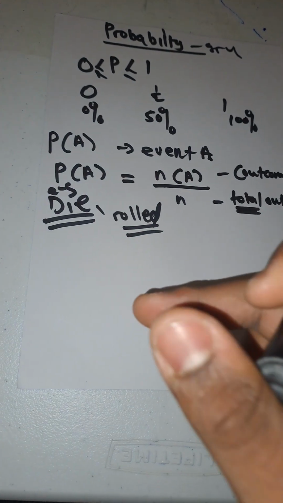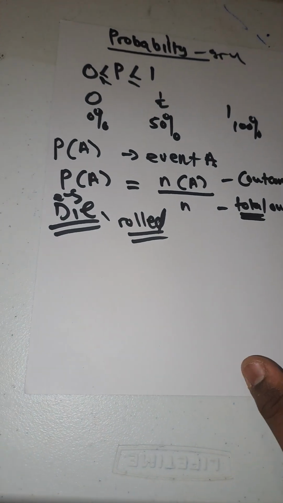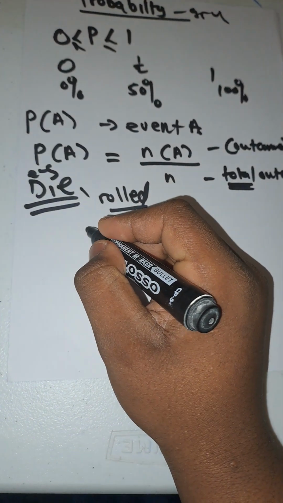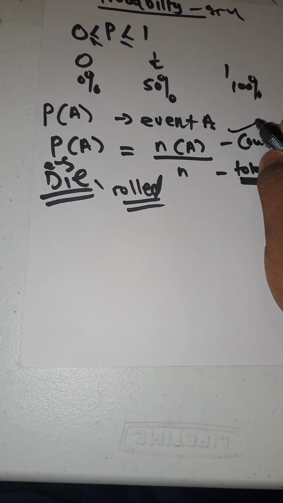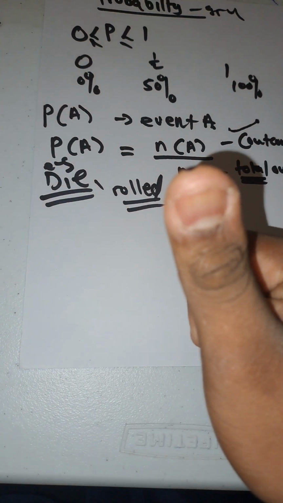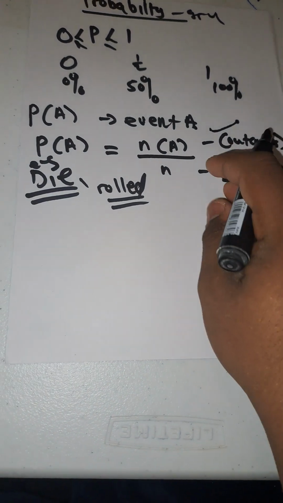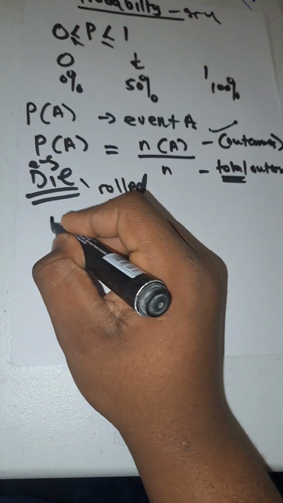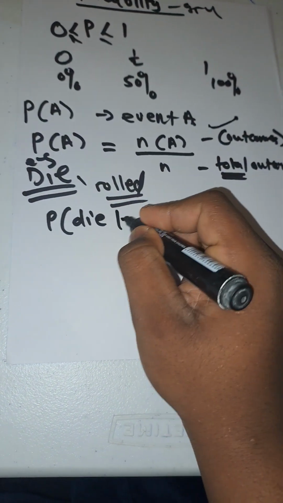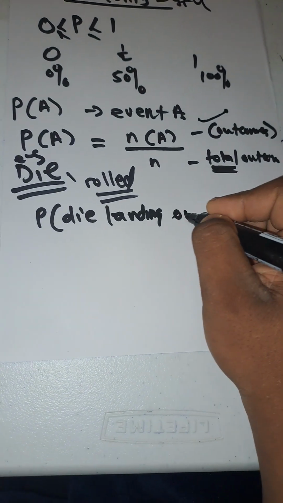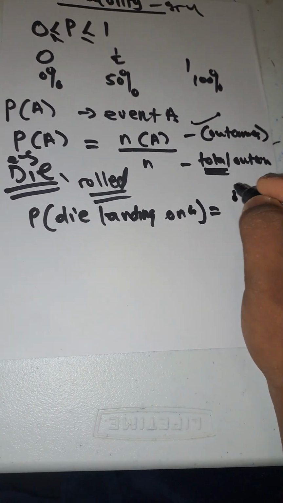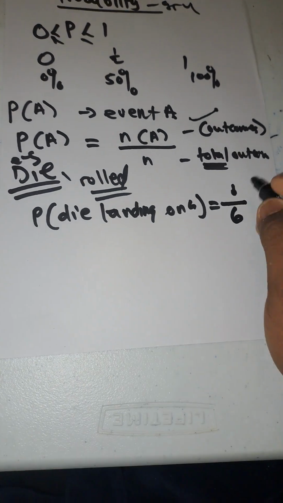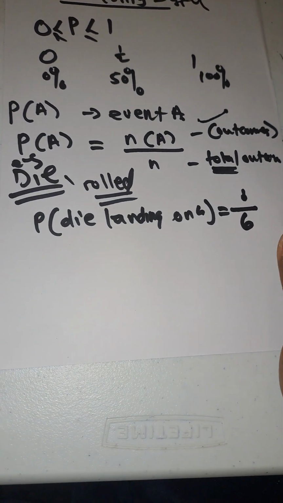So the answer is that there is only one 4 on the die, which is the favorable outcome. And then on the die there are 6 numbers, so these are the total number of possible outcomes. So the probability of the die landing on 4 is equal to 1, because there's only one number 4 on the die, over 6.